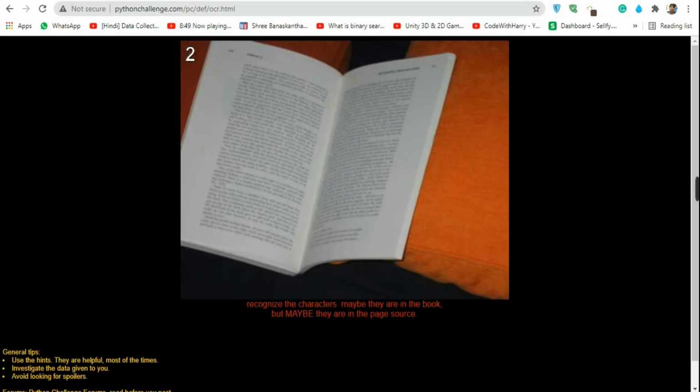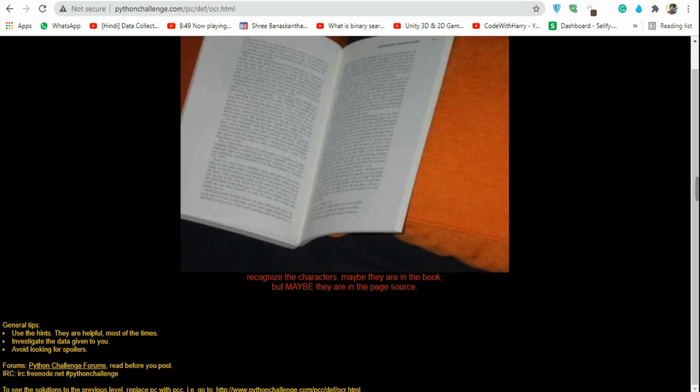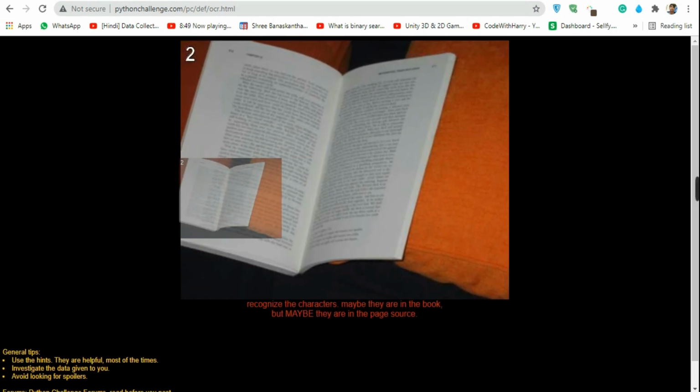As you can see, we got another riddle. So this is the second level. Recognize the characters. Maybe they are in the book, but maybe they are in the page source. As you can see, the riddle is to recognize the characters from this page, from this book, but maybe they are in the page source, and maybe they are in the book.